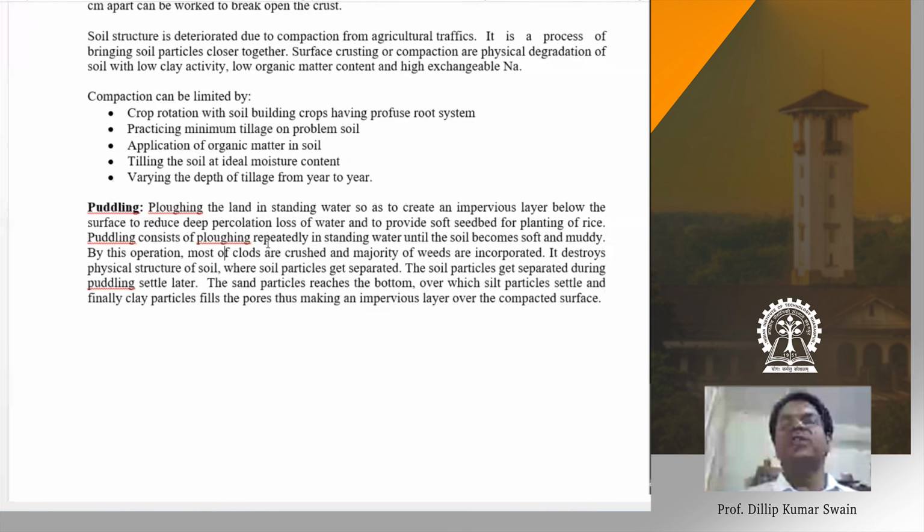And puddling is used only for a particular type of crop. Which crop do you go for puddling? Rice, the paddy crop. If you go for rice transplanting, we do the puddling operation. We don't go for puddling for other crops, only the rice crop. Transplanting means the seeds are sown in a nursery bed and grown in the nursery, then uprooted from the nursery and planted in the main field. That is where we go for puddling, only for the rice crop. We do puddling because rice needs standing water.